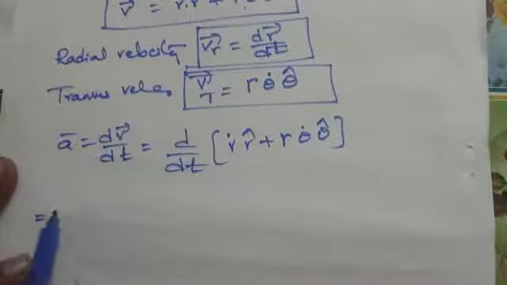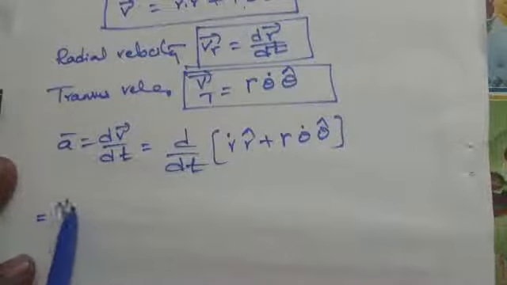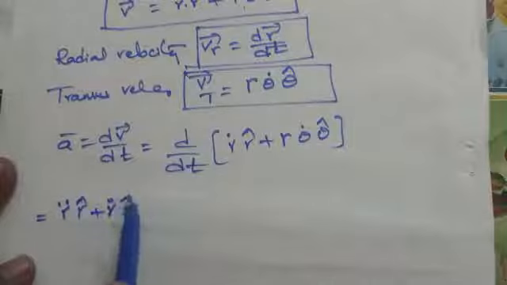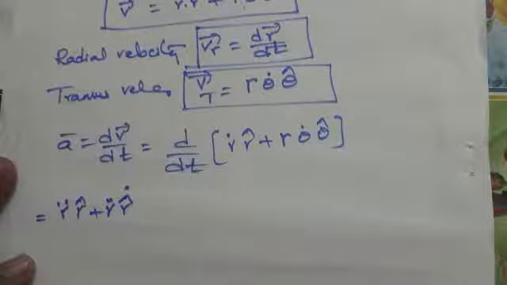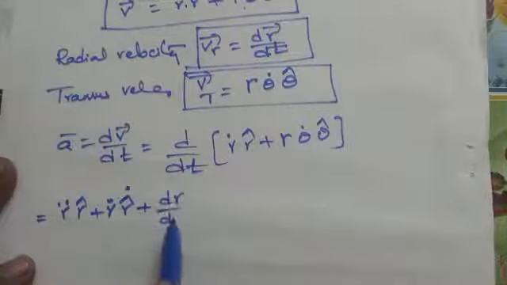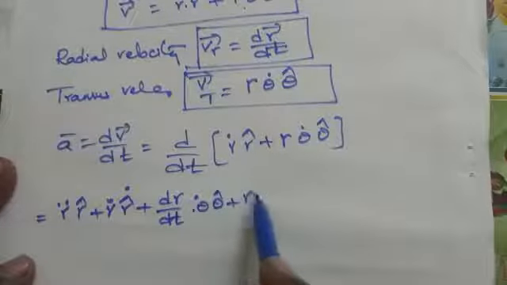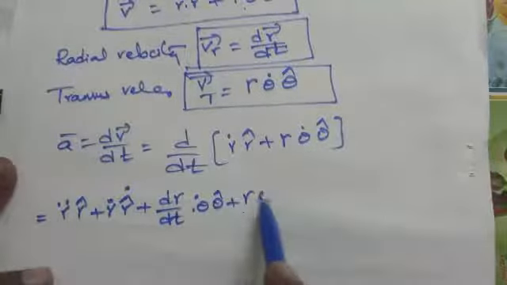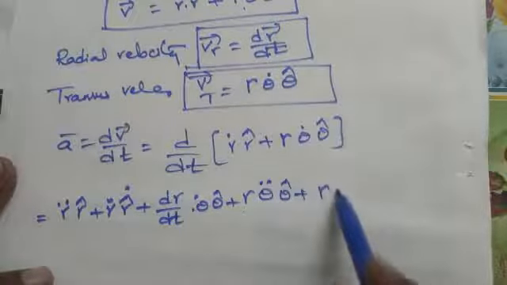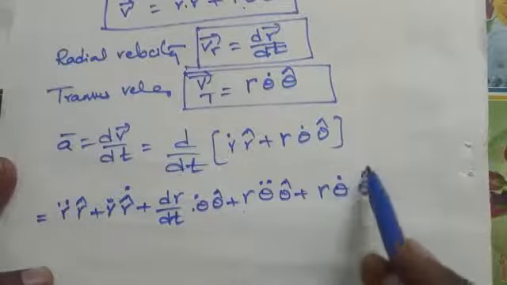We get r double dot r cap, plus r dot r cap dot, plus dr by dt into theta dot theta cap, plus r theta double dot theta cap, plus r theta dot theta cap dot.